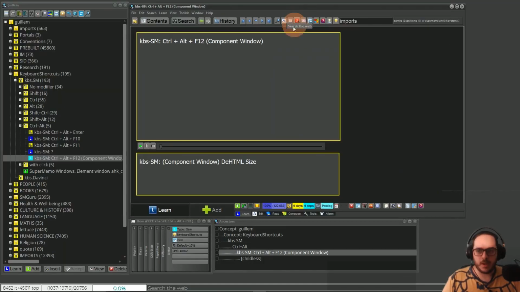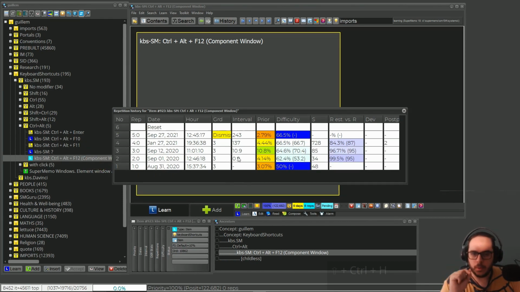But what we have seen is that both lose the priority they had. Here there's no priority because it's on the pending queue. Pending queue is outside of the priority queue, so there's no priority. And you also lose the interval. So the take-home message is that you will lose the current interval, the outstanding date, and the repetition count. Displayed here, you will have 0 repetitions, and in other settings it will be counted as 0 repetitions. But in some other stats, those repetitions are taken into account, the overall count of reps, the optimal interval, and so on.